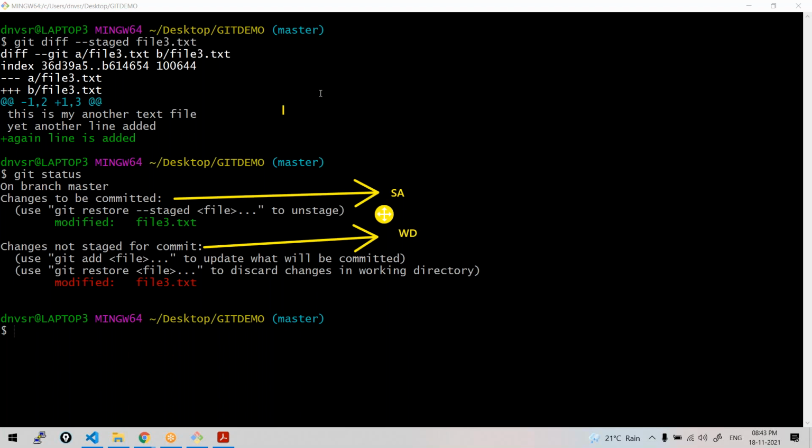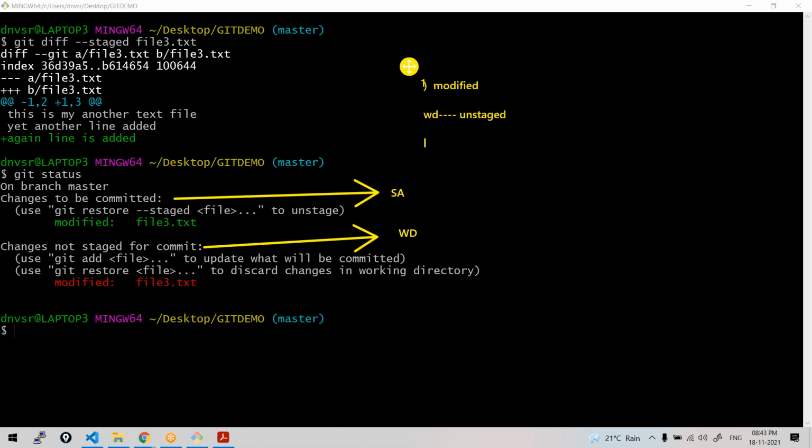Let me summarize this scenario. Please listen. See what we did actually. We have got some file. This file is already there in the staging area, already there in the local repository. Now we modified this file. Correct? And the changes were there in the working directory, right? So at this point, these were unstaged, correct?